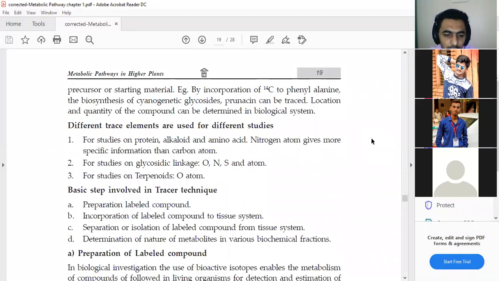And lastly, determination of the nature of the metabolites in various biochemical fractions. After the isolation, we can determine the different types of compounds available on the basis of various chemical agents or various chemical tests.